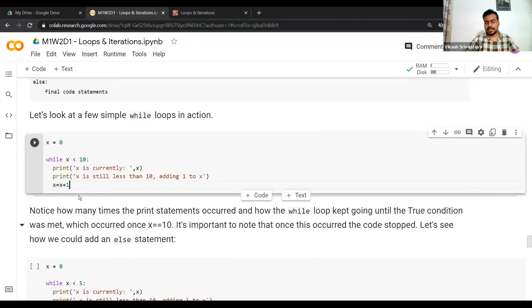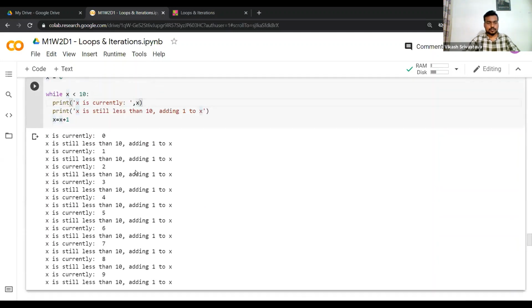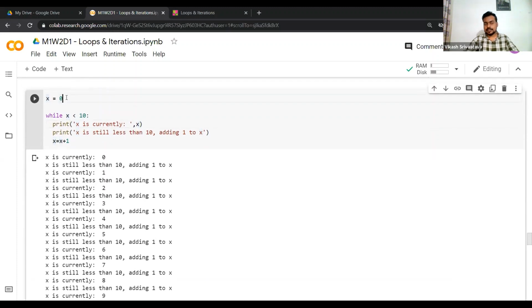So I'll skip the last print statement, try to just execute this one. Okay, so in the first iteration, because x is initially taking the value 0, so x is currently 0, then it will print x is still less than 10, adding 1 to x. Now it will add 1 to x, so that means the new updated value of x is 1, as in 0 plus 1, that is 1. So this is what we are getting from the first iteration.